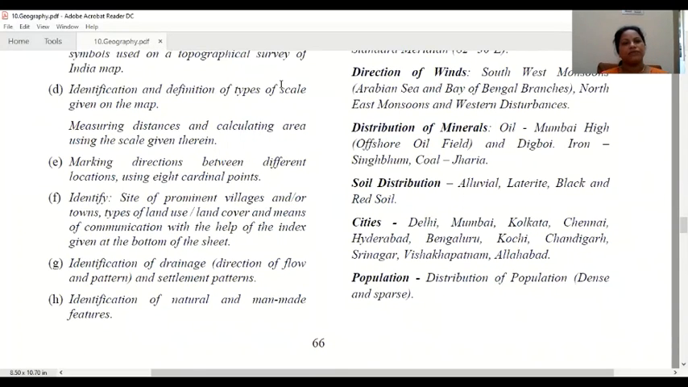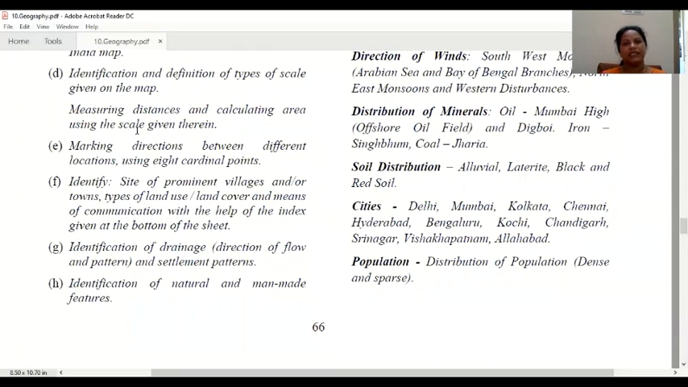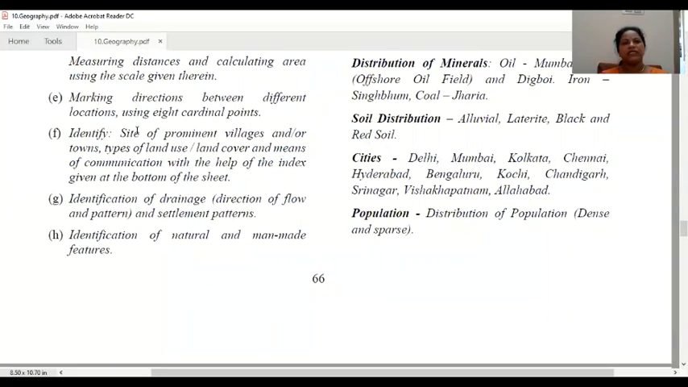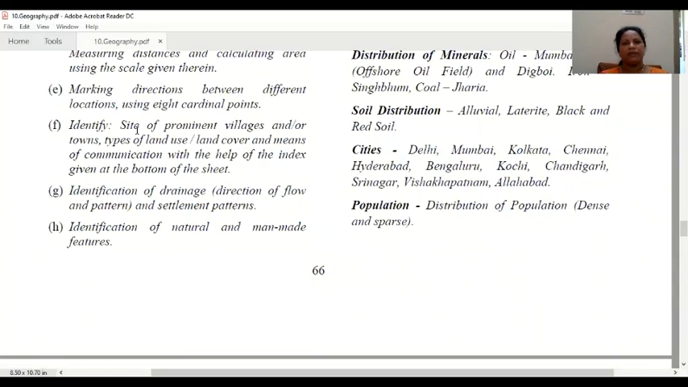Identification and definition of types of scale given on the map. Next, you know that every map has a scale, so you have to identify what type of scale is used on that particular map. That is identification of scale. You might have studied about different types of scales in 8th standard, and once again we are going to study that, to rewind all those things. Measuring distances and calculating area using the scale given there. With this scale, how can you measure distance on a topographical map?